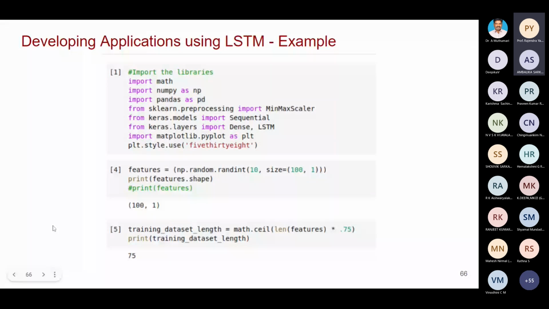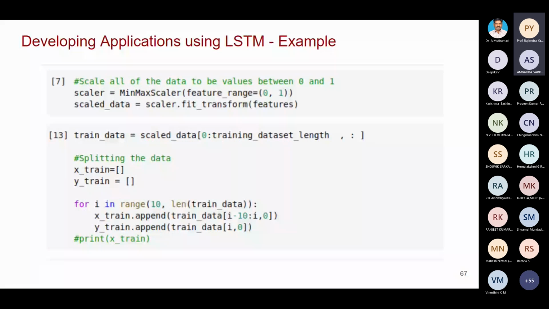First sequence has 10 values, the next sequence has 10 values, the next sequence has 10 values. So totally 100 sequences are there. Try to keep that in your mind. The first sequence is 10 random numbers, and each and every sequence has 10 numbers in this example. From the given 10 numbers, it has to predict the 11th value. Out of these 100 sequences, 75 sequences are used for training, and obviously the remaining 25 for testing.